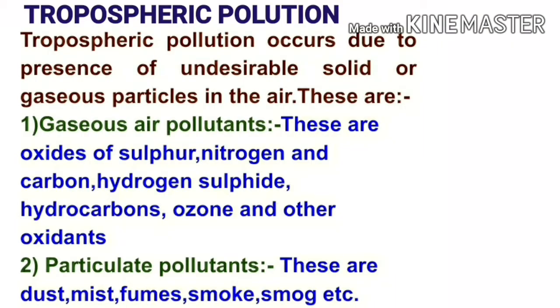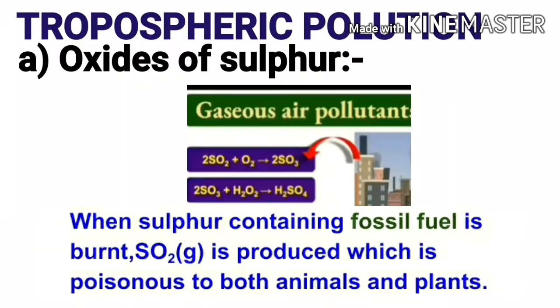Tropospheric pollution occurs due to presence of undesirable solid or gaseous particles in the air. These are number 1, gaseous air pollutants. These are oxides of sulfur, nitrogen and carbon, hydrogen sulfide, hydrocarbons, ozone and other oxidants. Number 2, particulate pollutants. These are dust, mist, fumes, smoke, etc.